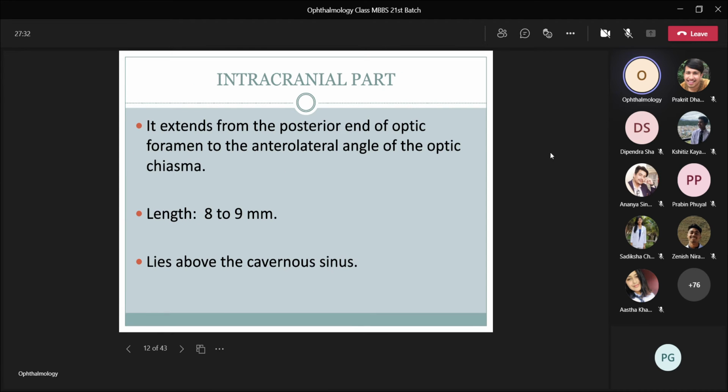Next, the intracranial part extends from the posterior end of the optic foramen to the anterolateral angle of the optic chiasma. It is about 8 to 9 mm in length. It lies above the cavernous sinus. So the intracranial part of the optic nerve is about 8 to 9 mm, and it lies above the cavernous sinus, from the posterior end of the optic foramen to the anterolateral angle of the optic chiasma. So there it ends.